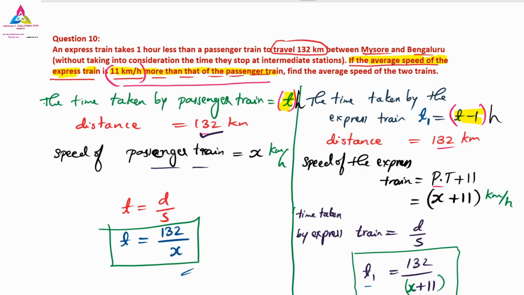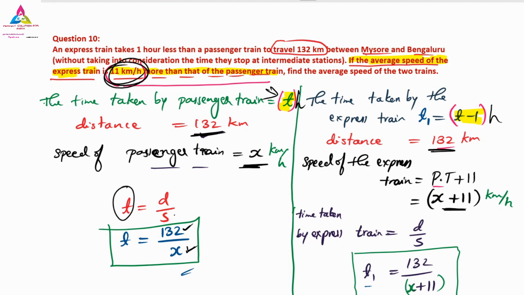Next, the distance is common, that is 132 on both ends, and the speed differs. The passenger train speed we have taken as x, but the express train is 11 km more, so it is x plus 11. First of all we have to find the time, because we want to eliminate the t. So t is equal to distance by speed. The distance is 132 and the speed is x.